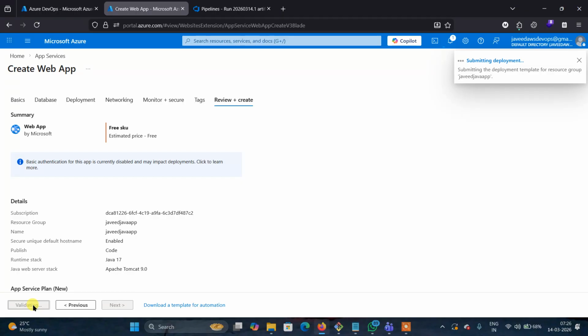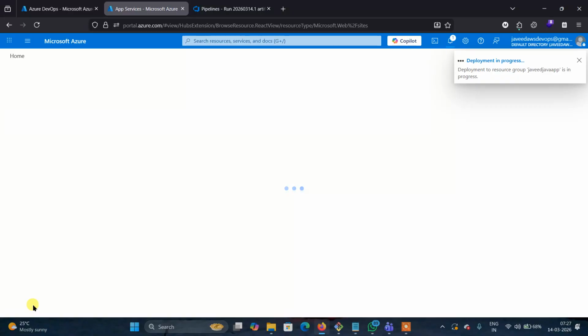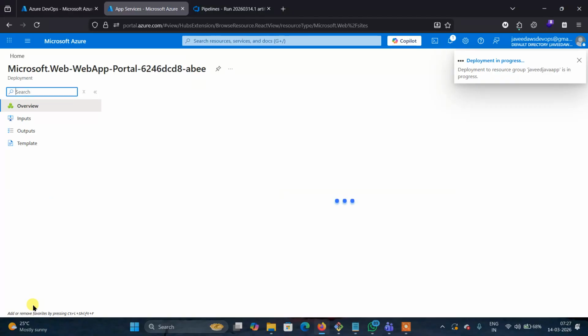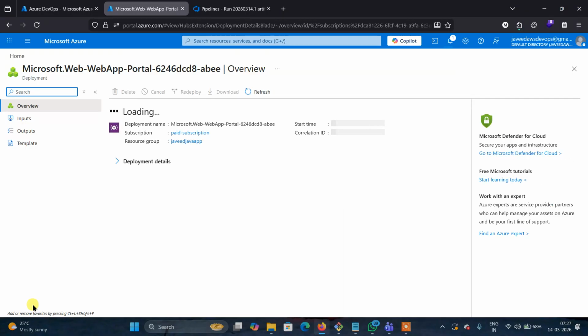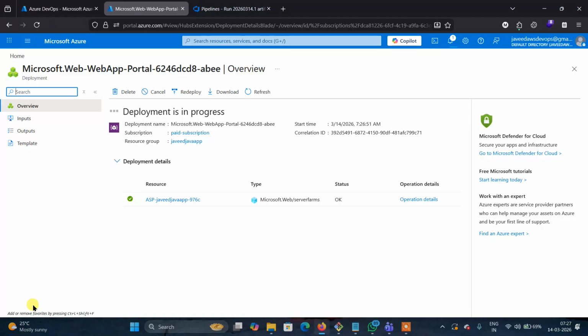We can deploy on AWS also. First we need to create an AWS EC2 instance. Then we install Tomcat by using apt install tomcat. After that, in the Azure portal go to the release pipeline, where there is a plugin in the marketplace. Add the Tomcat plugin and add the credentials of the AWS EC2, like IP address, username and password. Then we can deploy on AWS EC2 also. But here we have taken everything in Azure, so we are going to deploy on the Azure Web App. Now it is taking time.